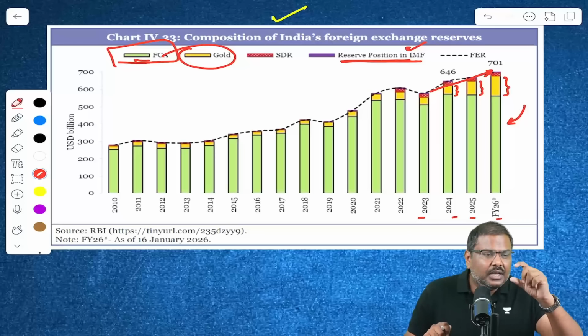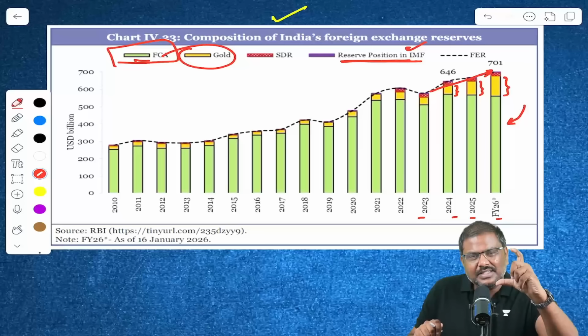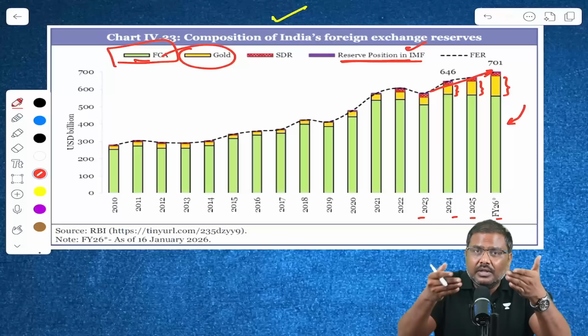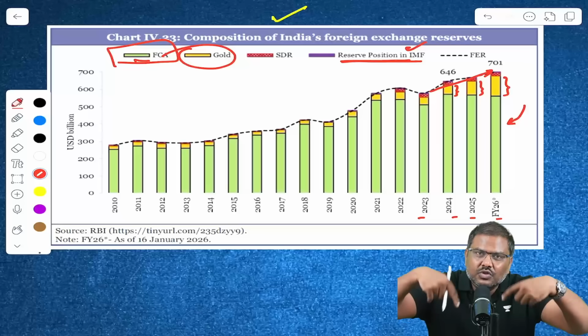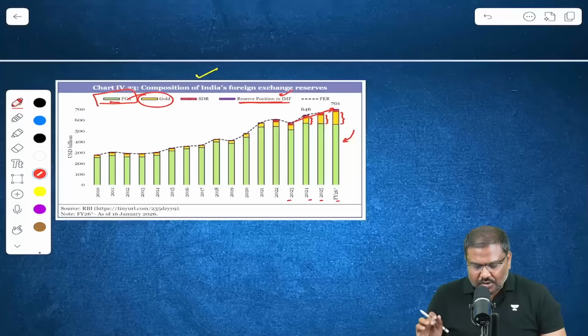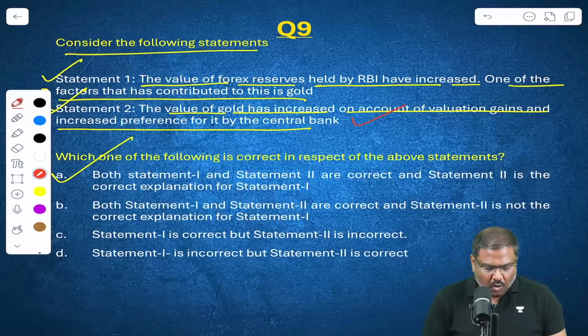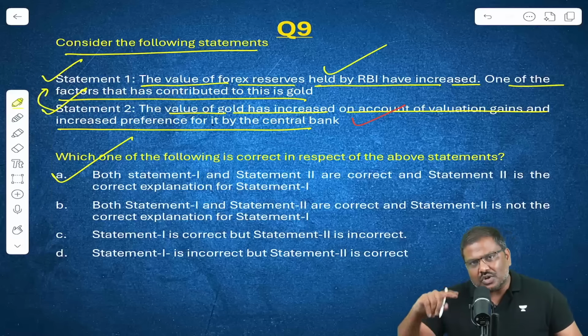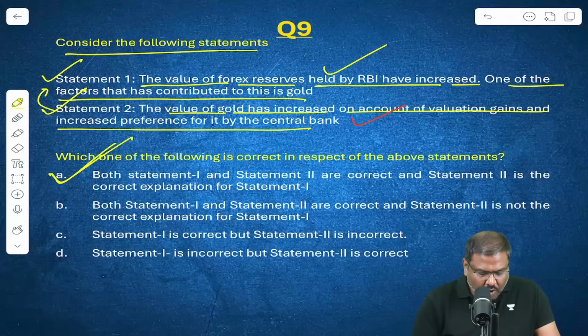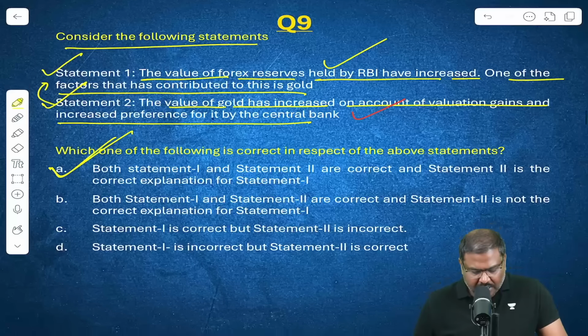In addition to this, when the price of gold increases, the value of the gold that you are already storing will also automatically increase. So these are the two reasons why the gold value under the Forex reserves has increased, which has contributed to the rise in the Forex reserves. So the right option for question number 9 is option A.